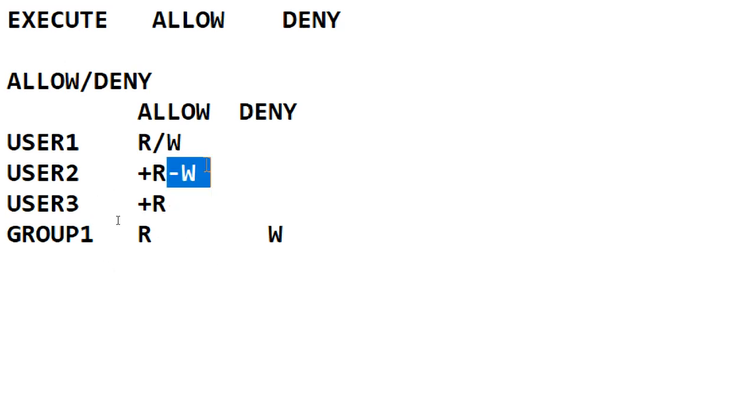So one way or the other, if a user got write permission but you mention deny write, deny will always apply. So he cannot write into the file. So understand this. Multiple things are there. Okay, I'll go to another scenario.